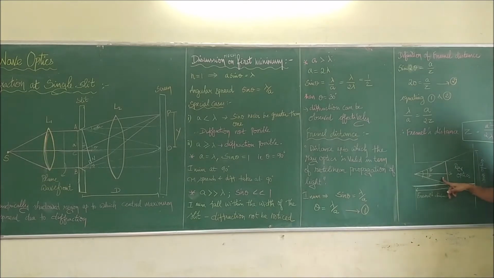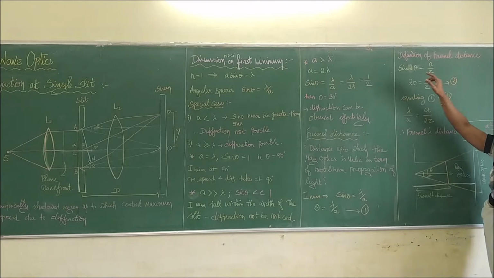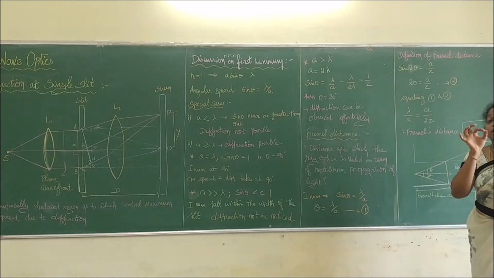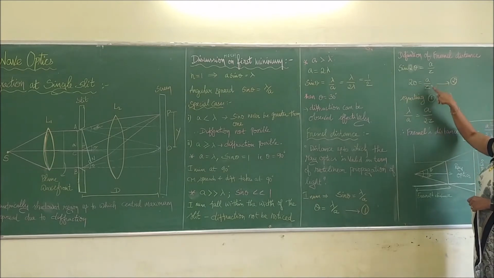Look into the diagram. The slit has these two parallel beams. This is ray optics. Then it has been diffracted, bending like that. This angle is said to be theta. If you want to find sin theta, it is the opposite side over the hypotenuse. Therefore, the equation becomes sin theta equal to a by Z. Therefore, 2 theta equal to a by Z. Since here also we apply the same condition that the angle is very small, sin 2 theta becomes 2 theta itself. So 2 theta equal to a by Z.